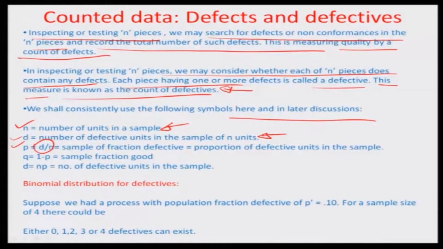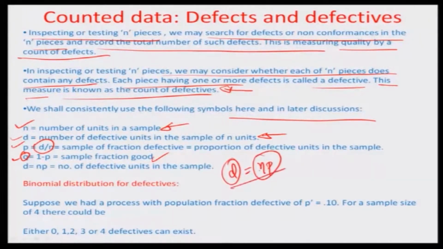You also represent q equals 1 minus p, that is the sample fraction good. If there are exactly d defectives, obviously n minus d are the good ones, and n minus d as a percentage of n is the q value, the sample fraction good. And to obtain the number of defective units, you multiply n by p.